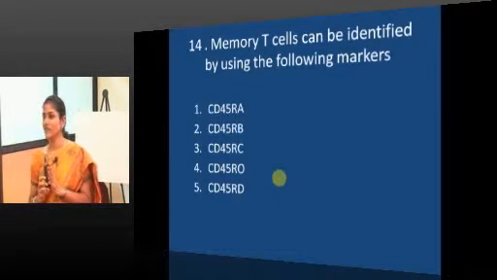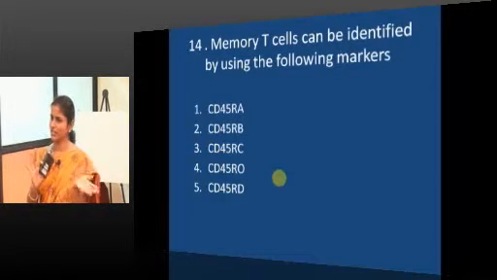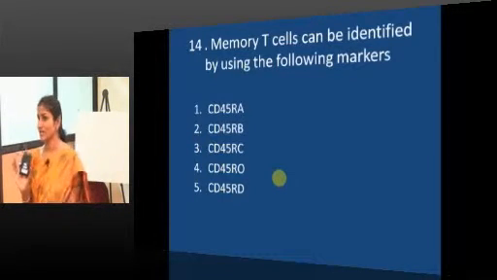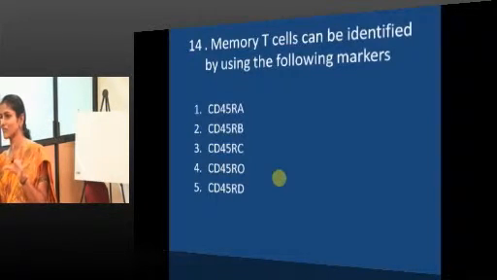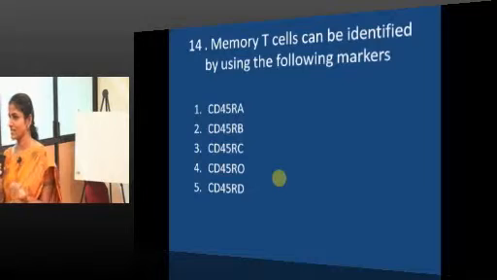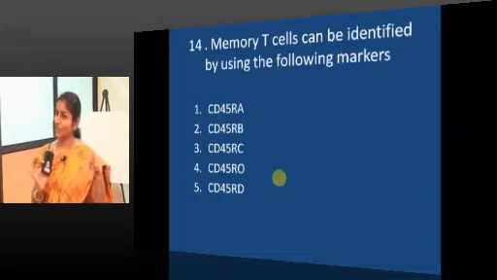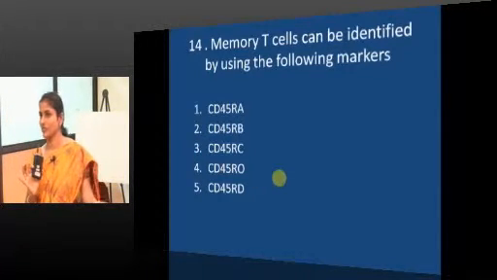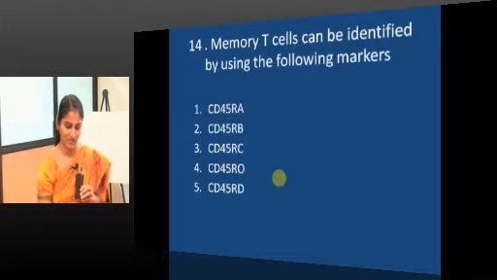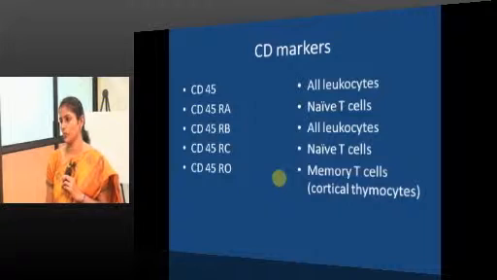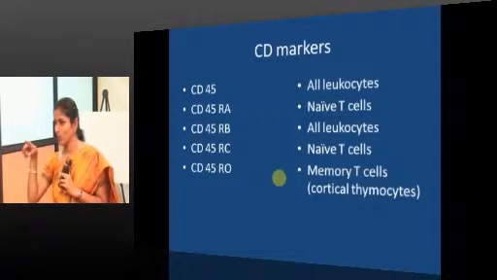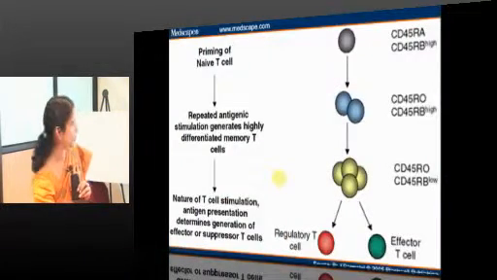Memory T cells can be identified by using the following markers. Now we are done with T lymphocyte, B lymphocyte, other cells. Memory T cells, a very important subset of helper T cells, should have their own identity. We will identify them with CD45RO, memory RO, right.